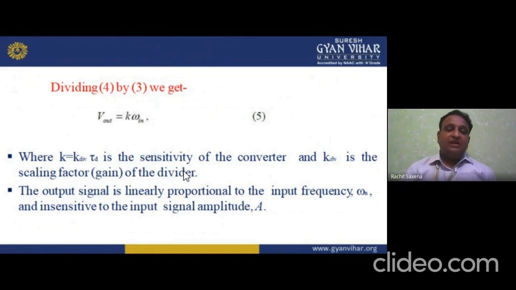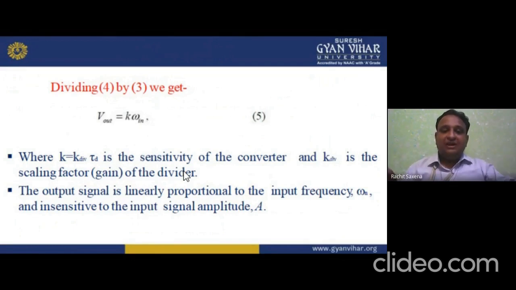Where K is equal to K divided by 2D, K is the sensitivity of the converter, and K division is the scaling factor gain of the divider. The output signal is linearly proportional to the input frequency.